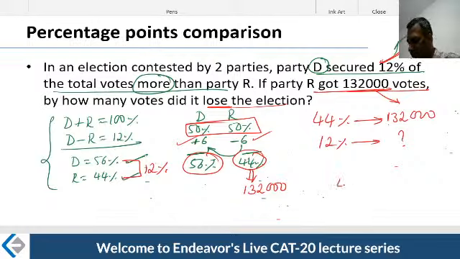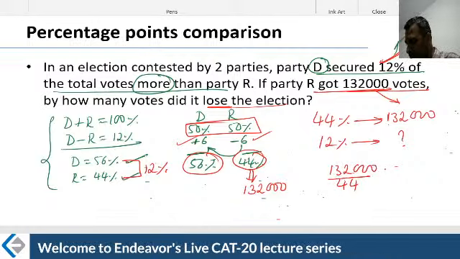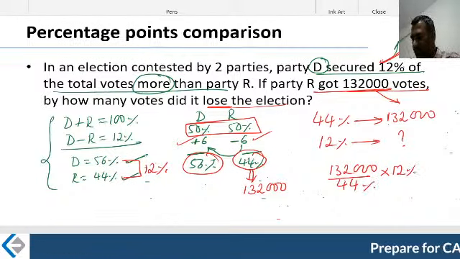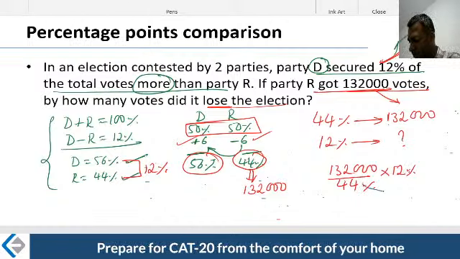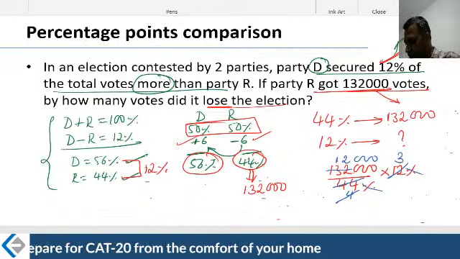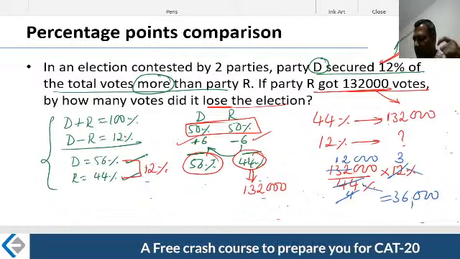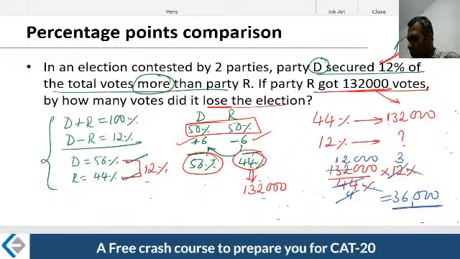Simple scaling factor. 44 corresponds to 132,000. I know all of you know how to write this. Therefore, 12% corresponds to what? Percentage is a symbol which gets cancelled. Now 11 4 times is 44, and 11 1 and 2 times, so 132,000 becomes 3,000. 4 1 time, therefore 4 3 times. 12 3 times is 36. Therefore, you are saying 36 followed by 3 zeros. Now this party lost by this particular margin.